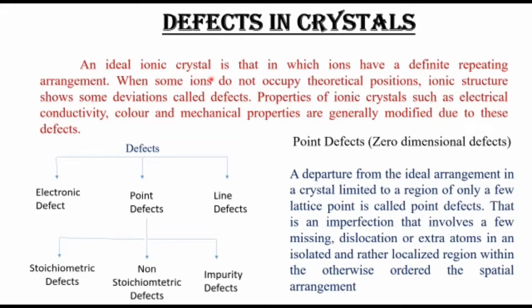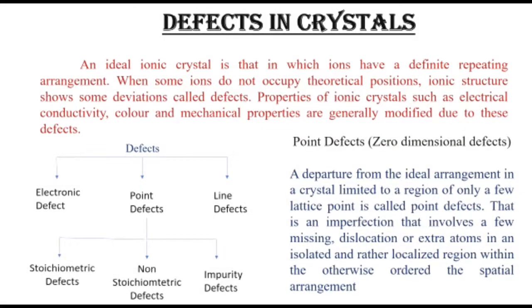An ideal ionic crystal is one in which ions have a definite repeating arrangement. We have already discussed face-centered cube, simple cube, body-centered cube; in all these structures, atoms are in fixed positions, so they will not be moved from one position to another. When some ions do not occupy the theoretical positions, the ionic structure shows some deviations. These deviations are known as defects. Properties of ionic crystals such as electric conductivity, color and mechanical properties are generally modified due to these defects. So all the properties of the crystals depend upon the imperfections.